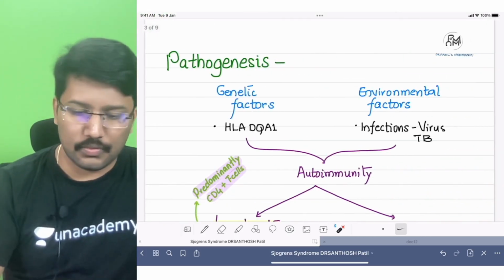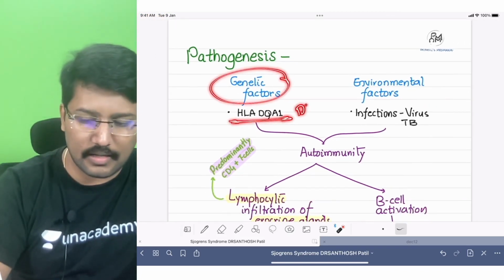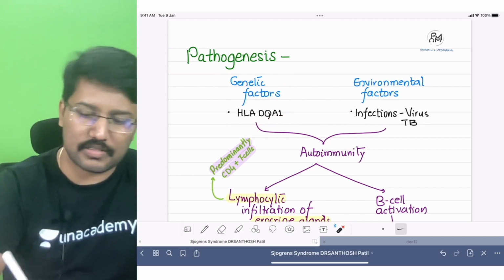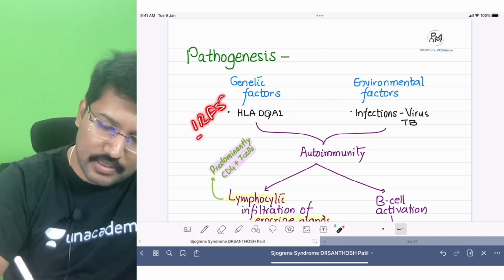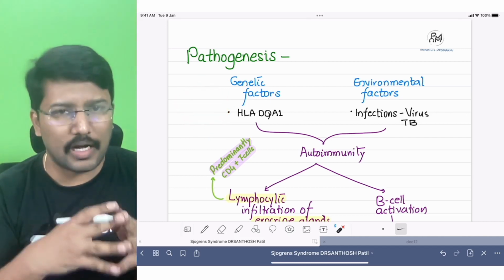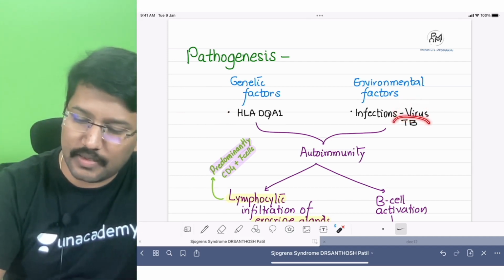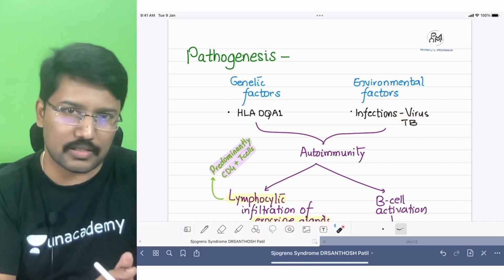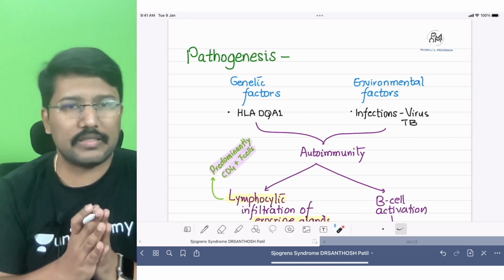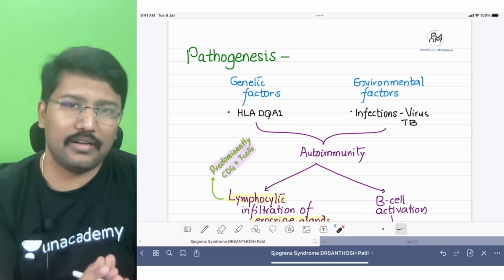Okay, now coming to the pathogenesis of this disorder. So there are genetic factors, obviously HLA-DQA1, DR3 and DRw52. Yes, these are all genetic factors. We also discussed the non-HLA loci like IRF5 SNPs and STAT4 SNPs. Apart from that, there may be some role of environmental factors. Very often viruses have been implicated, and also there are case reports of tuberculosis being an inciting agent. The exact pathophysiological mechanism is not fully understood, but what we basically understand is there is some role of environmental factors, there is some role of genetic factors, and both put together trigger an autoimmune disorder.